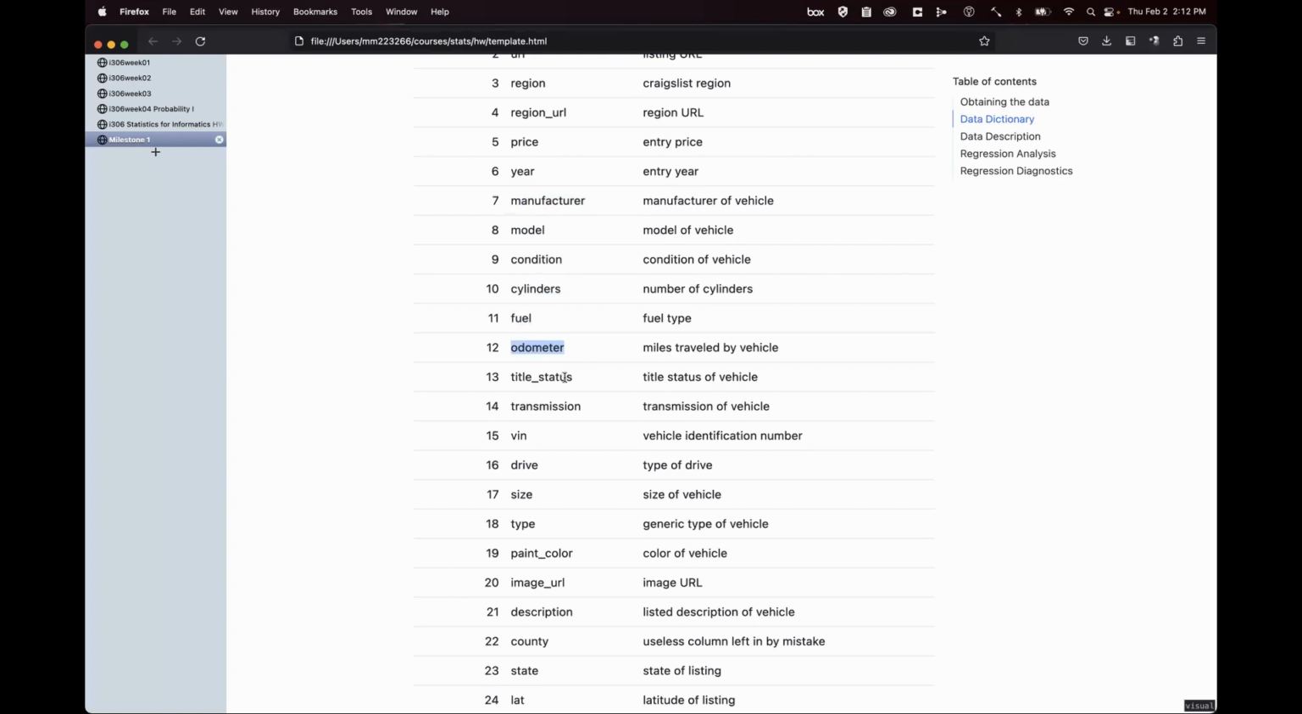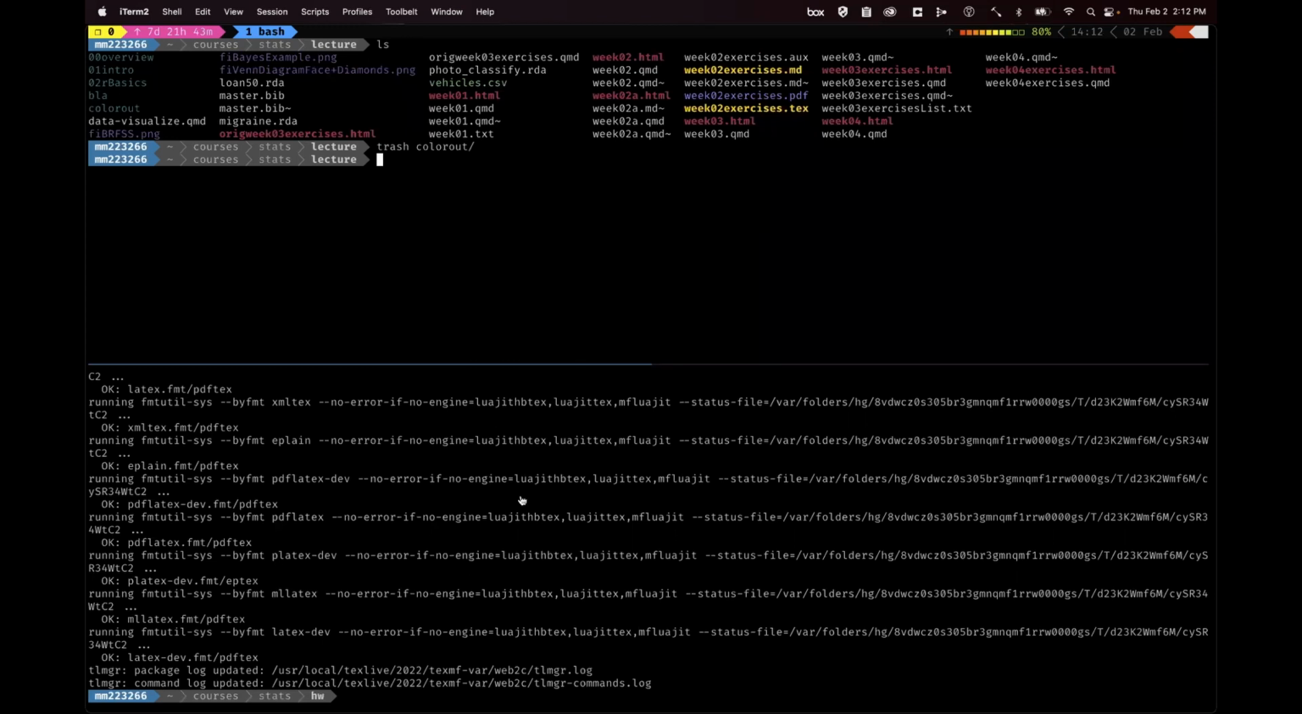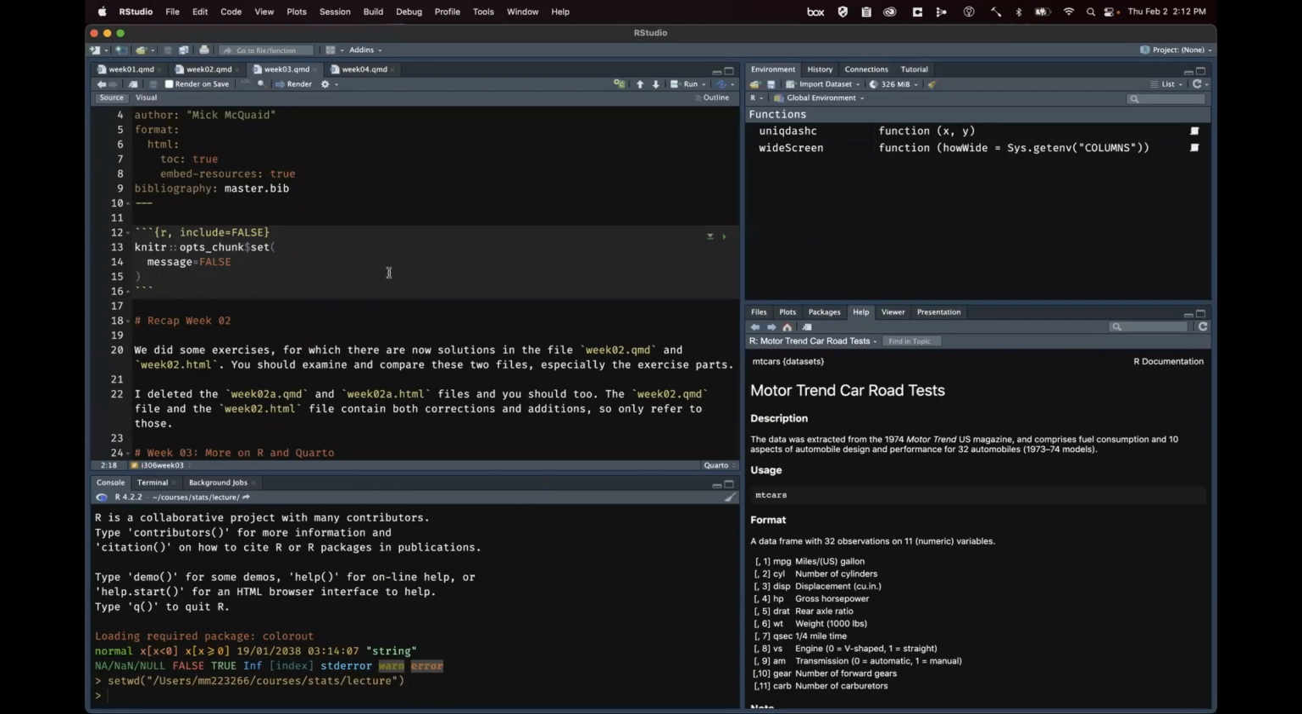Title status is another categorical one. I can't remember what size is. You're going to have to investigate it. In fact, let's just investigate and find out what size is. So I'm going to switch to a copy of R. Here is a copy of R.